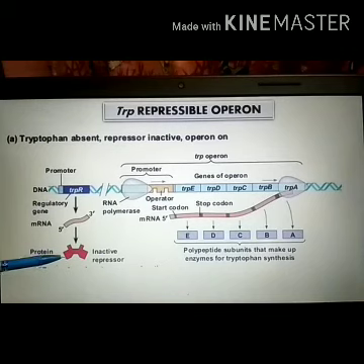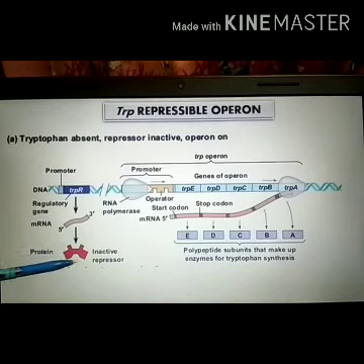and this repressor protein is dimeric in nature.